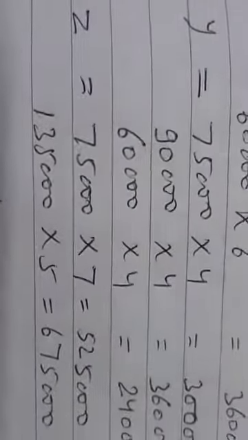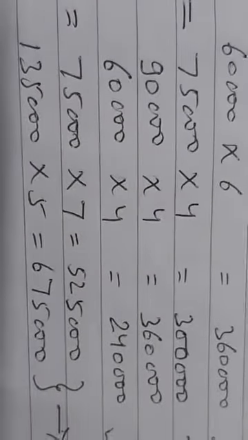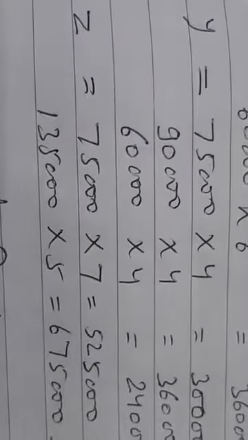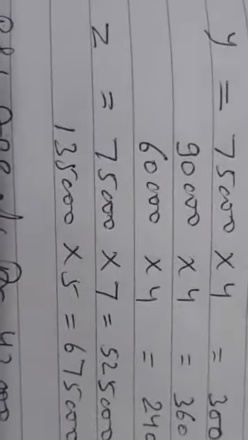Then Z, 75,000 for 7 months becomes 5,25,000 and it has been increased by 60,000, so it becomes 1,35,000 for the rest of the 5 months, so it becomes 6,75,000. Totally it becomes 12 lakh. So you see, 9 lakh, 9 lakh and 12 lakh. So if we just compare proportionately, it comes 3:3:4. Their proportion will be 3:3:4.